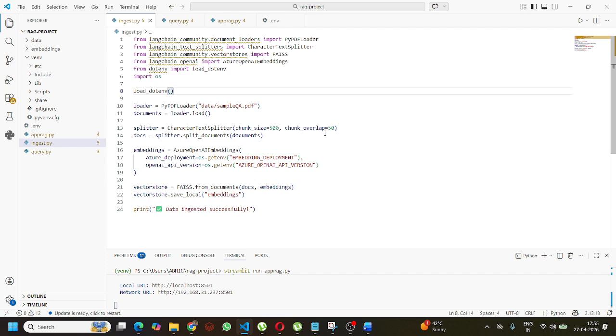Now come to the embedding. What is the embedding? With embedding, we convert text into a numerical format, right? We convert text into number format.